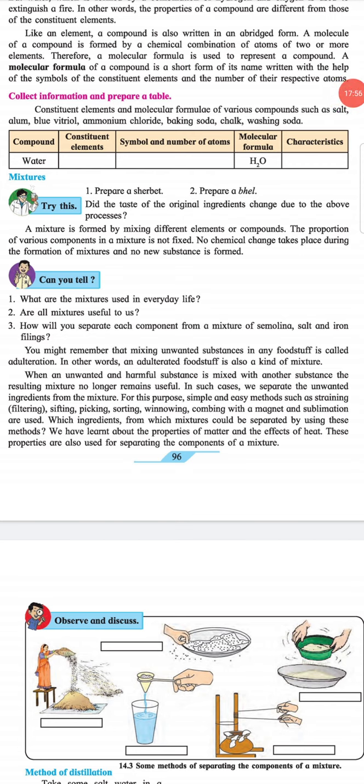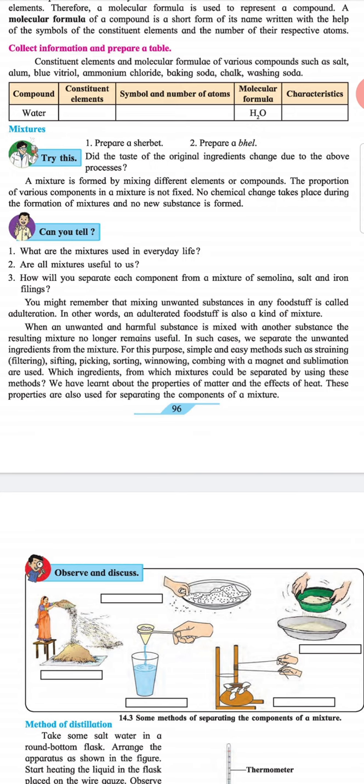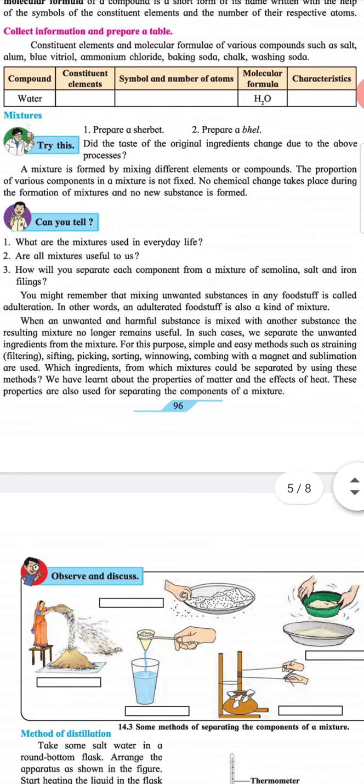You might remember that mixing unwanted substances in any foodstuff is called adulteration. In other words, an adulterated foodstuff is also a kind of mixture. When an unwanted and harmful substance is mixed with another substance, the resulting mixture is no longer useful. In such cases, we separate the unwanted ingredients from the mixture. For this purpose, simple and easy methods such as straining (filtering), sifting, picking, sorting, winnowing, combining with a magnet and sublimation are used.